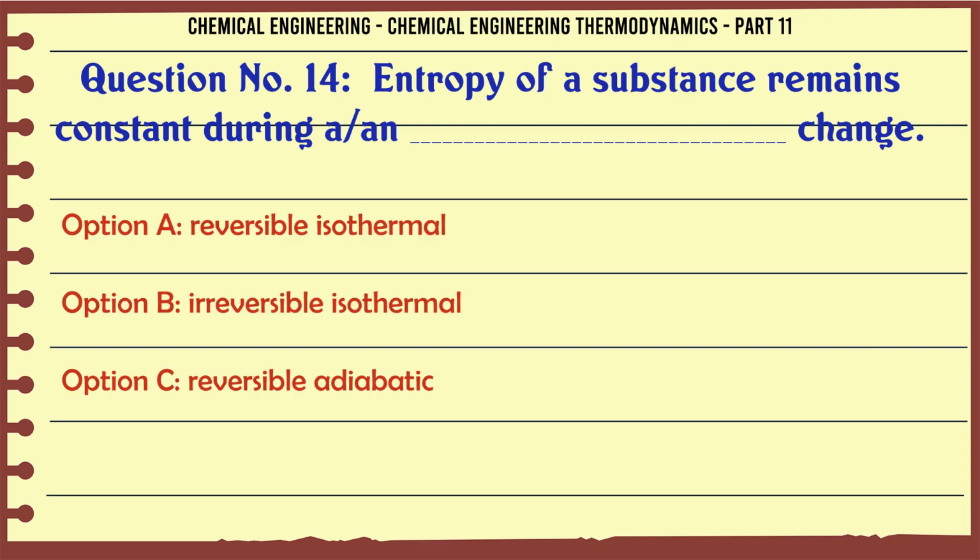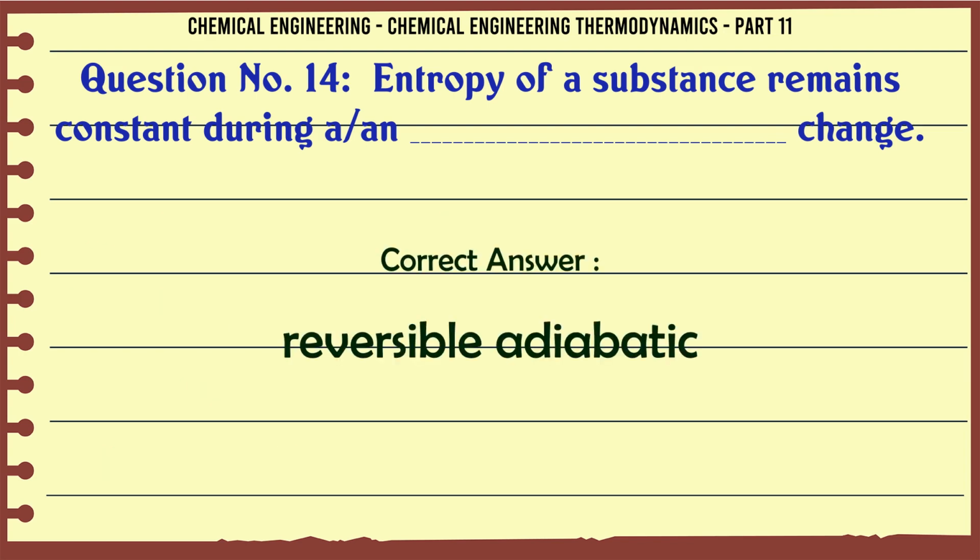Entropy of a substance remains constant during a ___ change. A. reversible isothermal, B. irreversible isothermal, C. reversible adiabatic, D. none of these. The correct answer is reversible adiabatic.